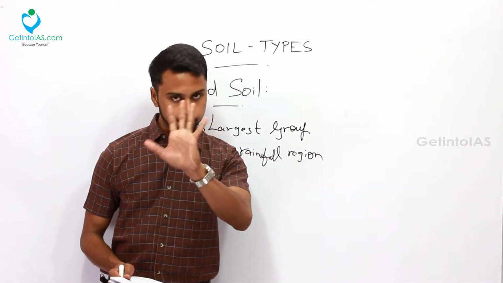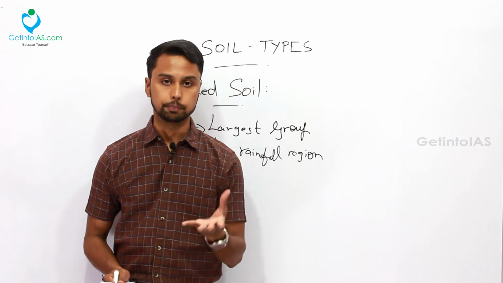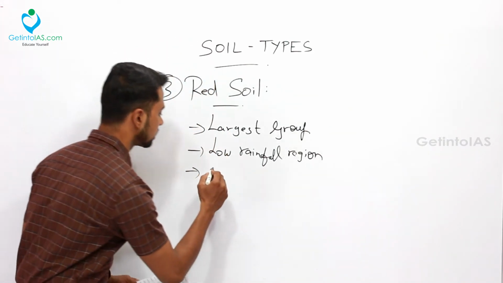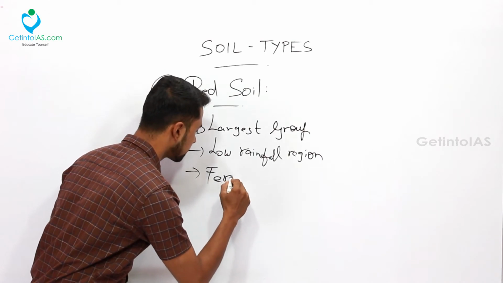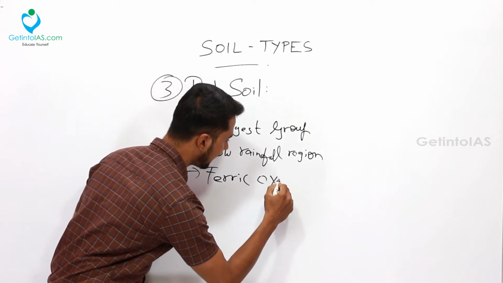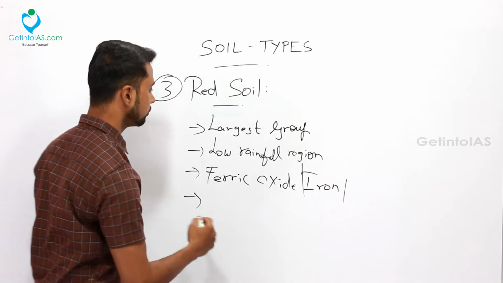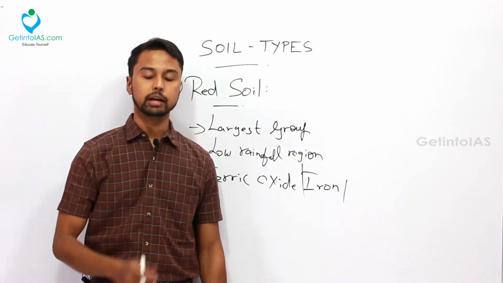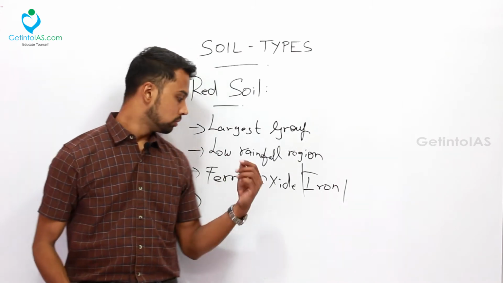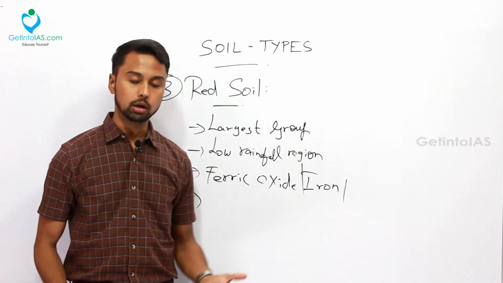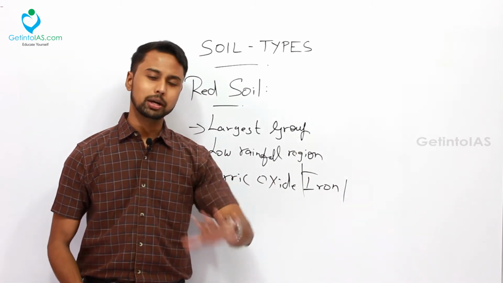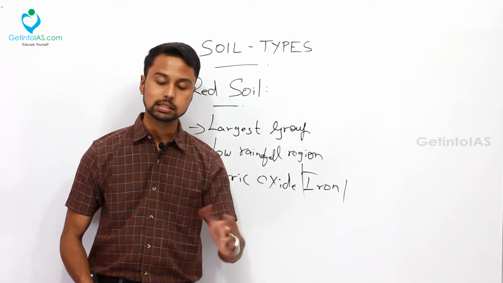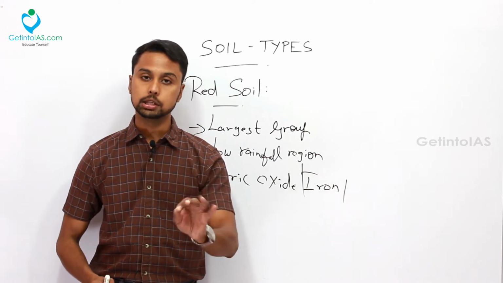One important thing about this red soil is its color. The soil is red in color because of the presence of ferric oxide, which is nothing but iron. Because of the presence of iron, this soil is red in color. That is the only thing you have to keep in mind with respect to red soil. What about the remaining composition? It is very lacking in lime, magnesia and other alkalis, but it is fairly rich in potash also.